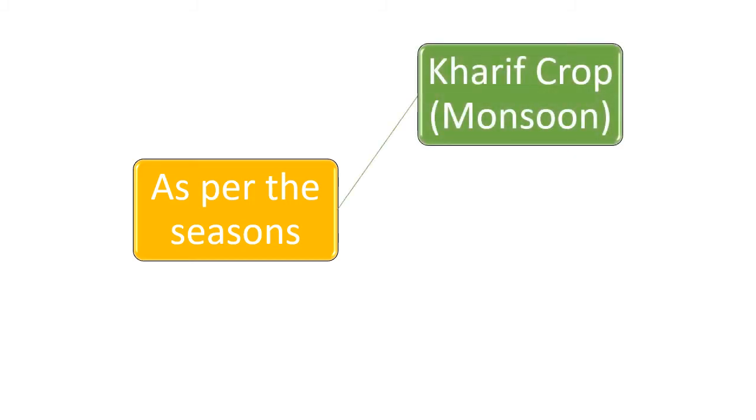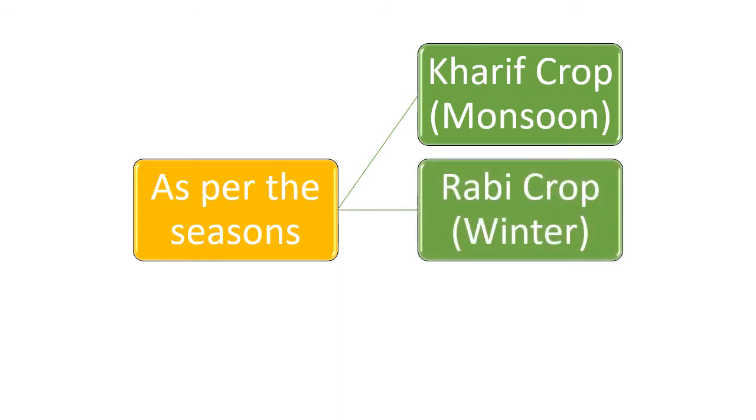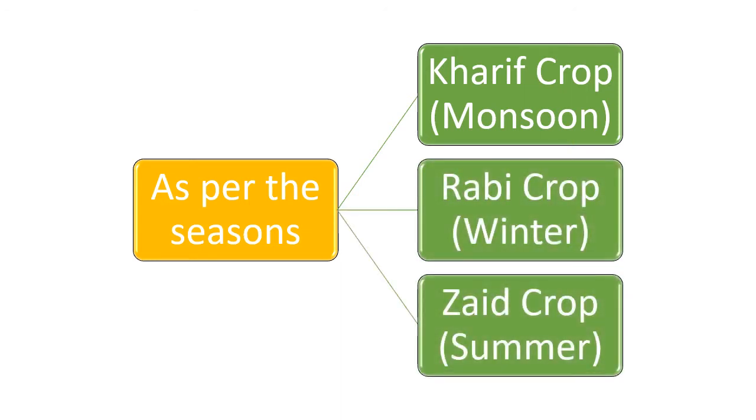Now we will move forward towards the various agricultural products of India. Now this is a very important topic for this chapter. The maximum part of the chapter is covered under this particular topic, the various agricultural products of India. We will start with classification according to seasons. As per the seasons, the agricultural products are divided into three parts. Kharif crops, that is the monsoon season; Rabi crops, that is the winter season; and Zaid crops, that is the summer season. So crops taken in monsoon are called Kharif, winter is Rabi, and summer is Zaid.